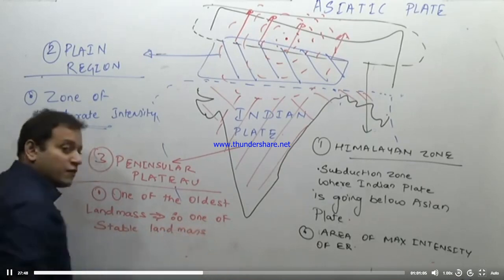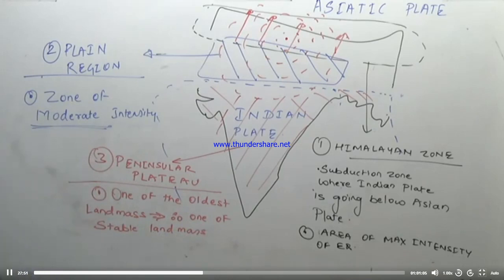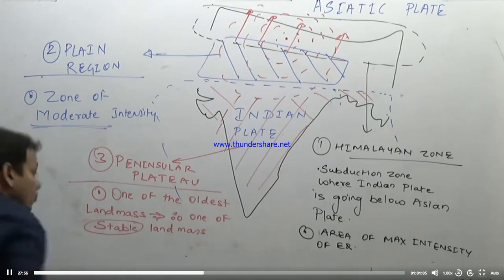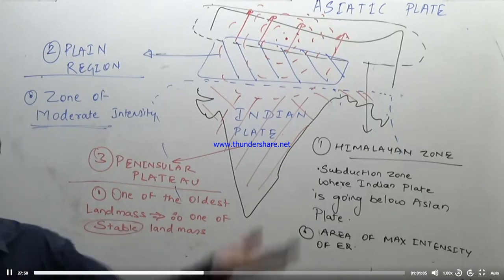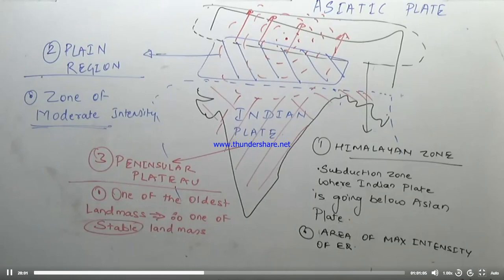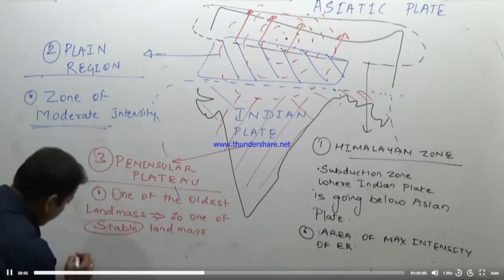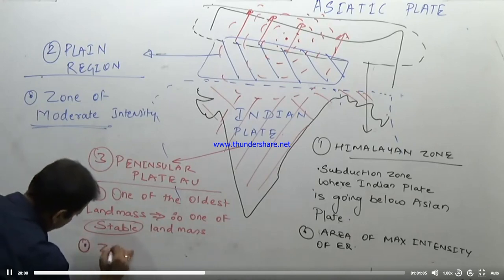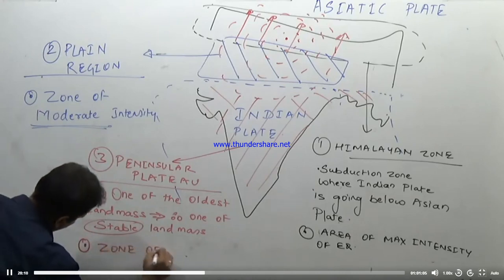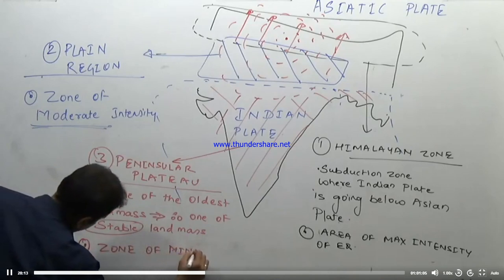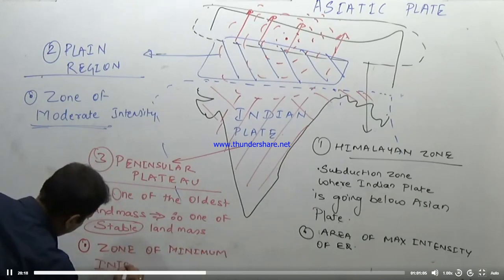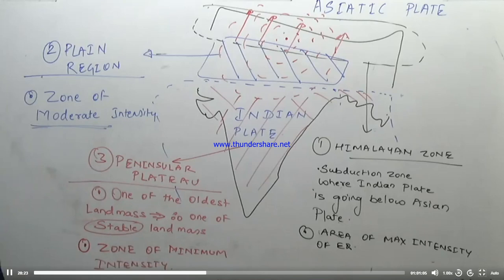What do we mean by one of the most stable landmasses in terms of geography? It means there is no major movement, no folding, no major faulting occurring here. It remains stable. Therefore, it is a zone of minimum intensity of earthquakes.